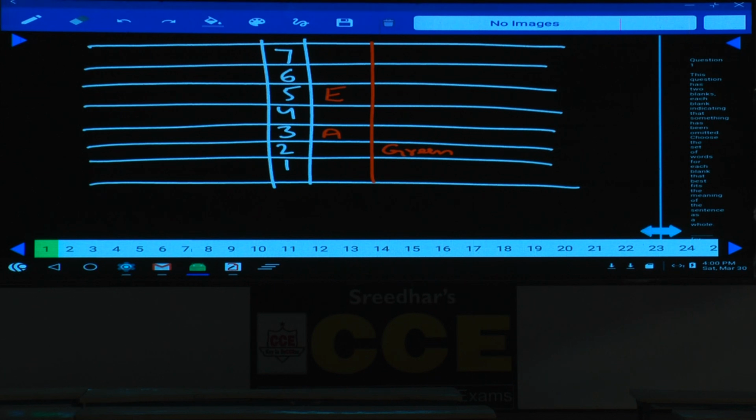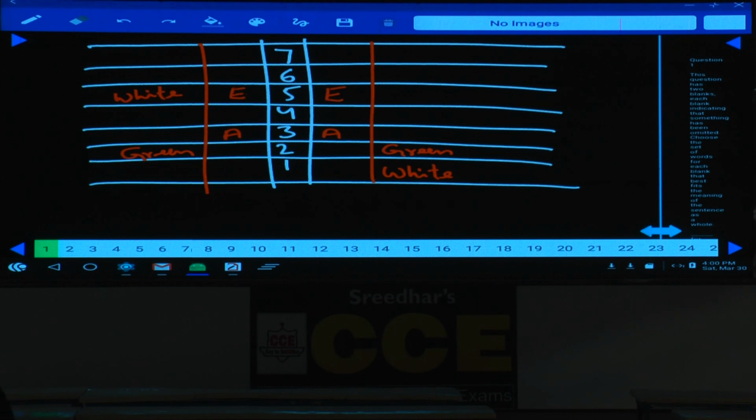Hence, how many possibilities do we have? The one who likes white can be either on the 1st floor or on the 5th floor. As there is a second possibility existing here, now we are writing down the second possibility as well. E, A, and this is green, and only one person between A and white. Hence, this E must like white, and there is a second possibility.